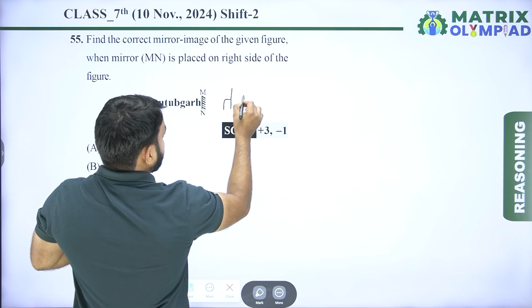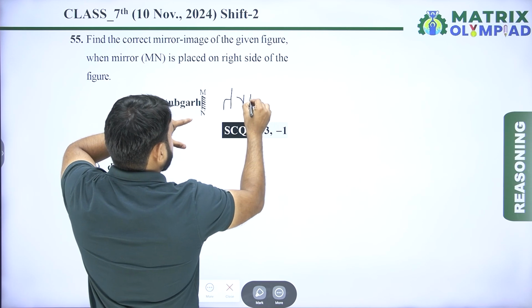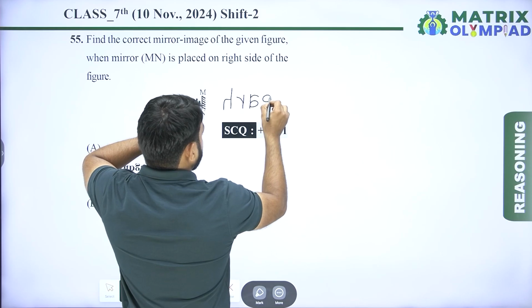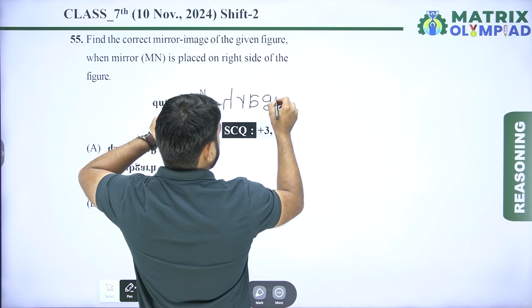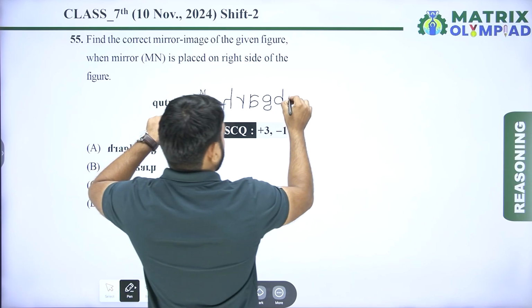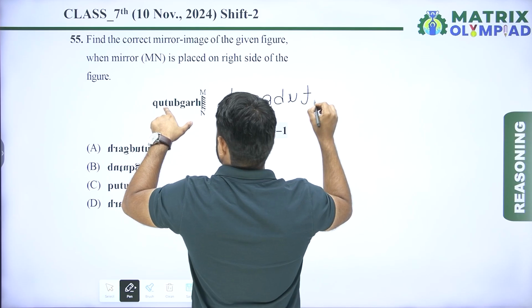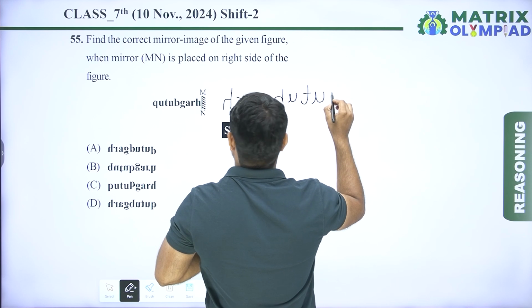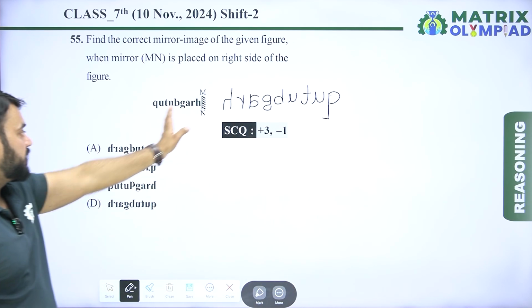Now mirror image of R looks something like this. Now find the mirror image of A. So this is mirror image of A. Now find the mirror image of G. So mirror image of G looks like this. Now find the mirror image of B. So mirror image of B looks as follows. Now find the mirror image of U. So this is mirror image of U. Now find the mirror image of T, and again find the mirror image of U, and finally find the mirror image of Q. So this is the correct mirror image of given alphabets.